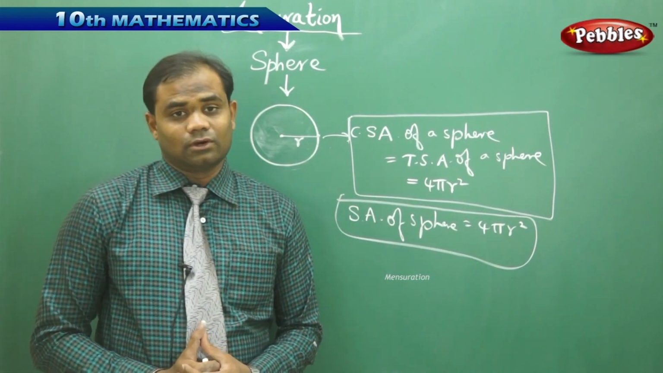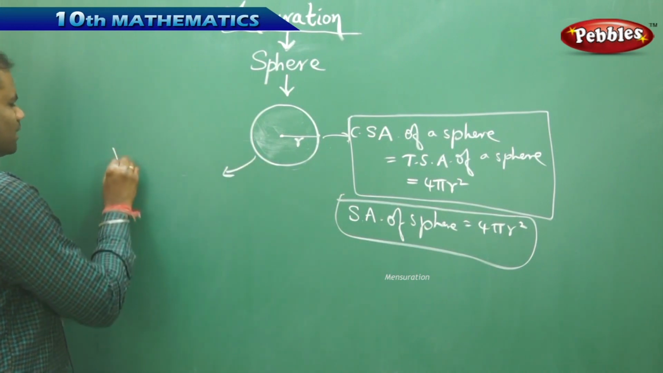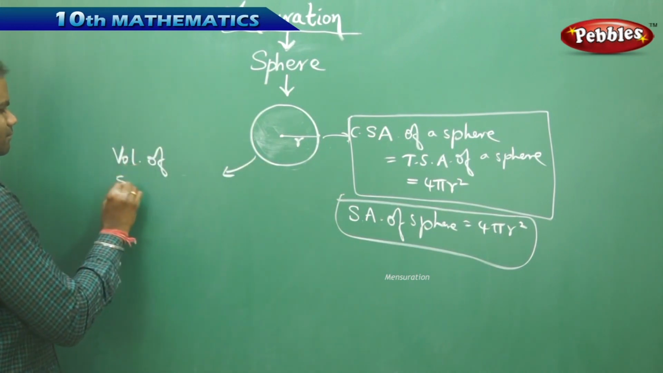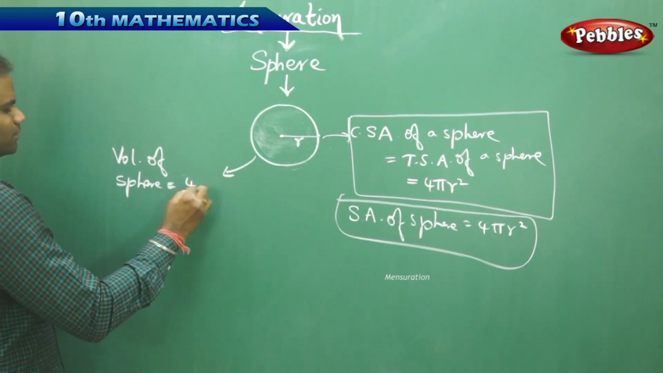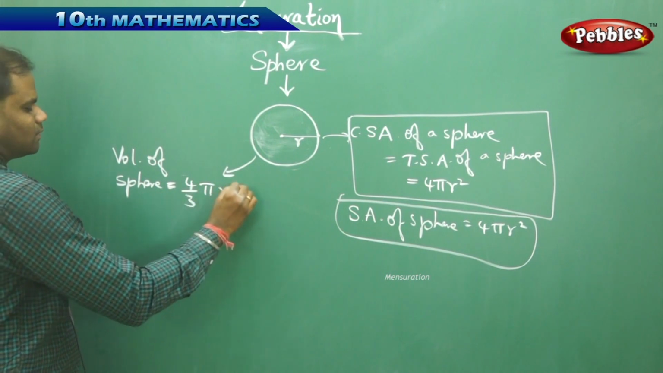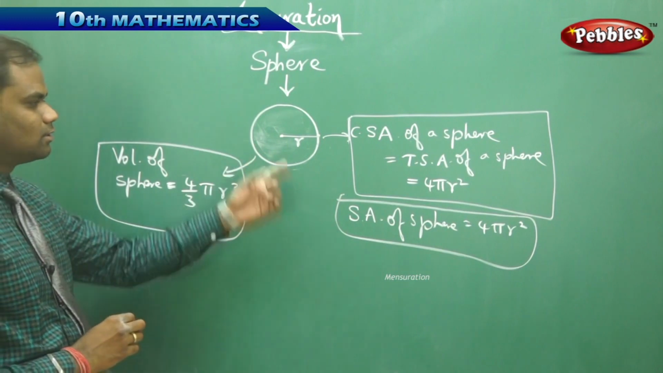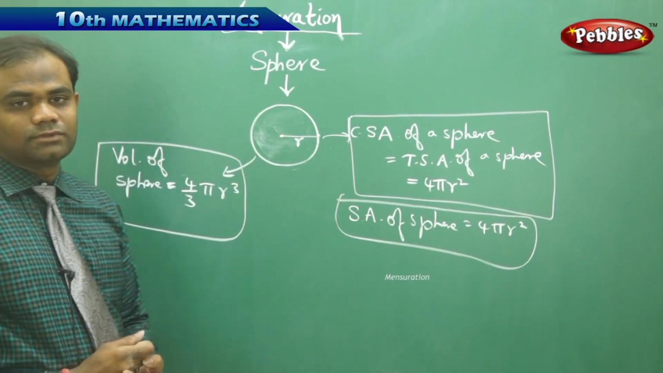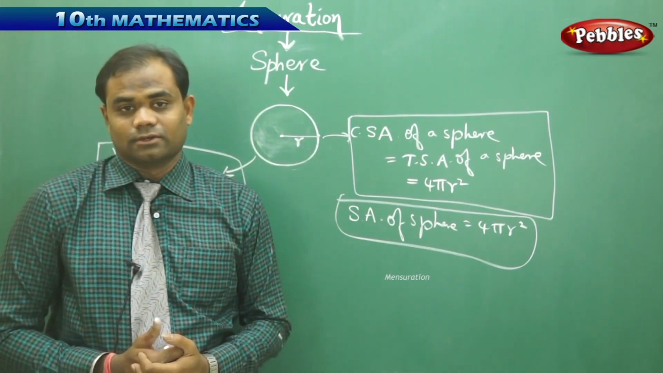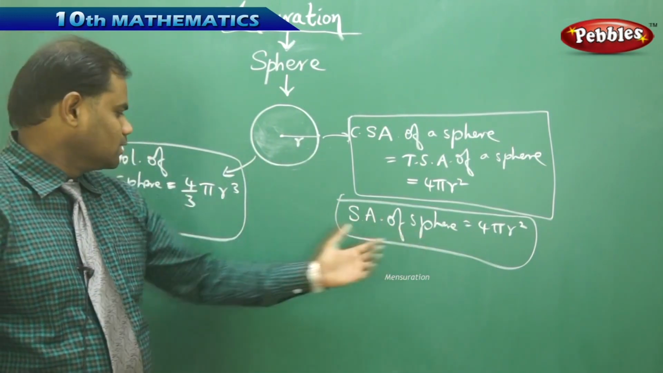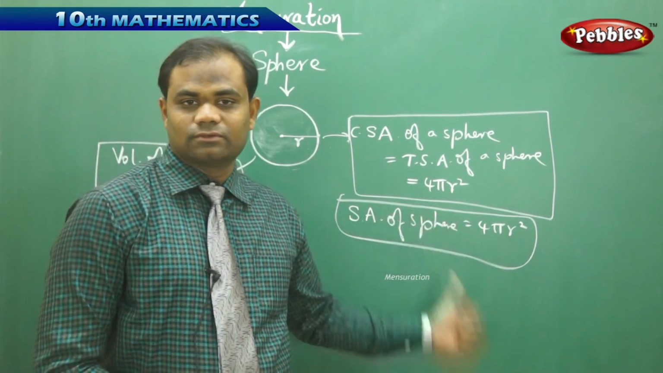Now next comes the volume. The volume of the sphere is given by four by 3 pi r cube, where r is the radius of the sphere, which is from the center to one of its corners on the surface. So that is the surface area and the volume of the sphere using the respective formulas.